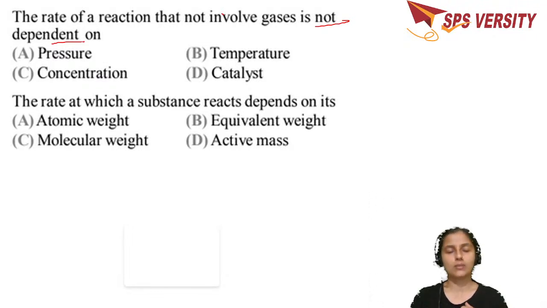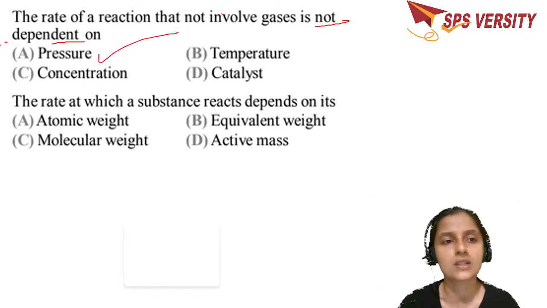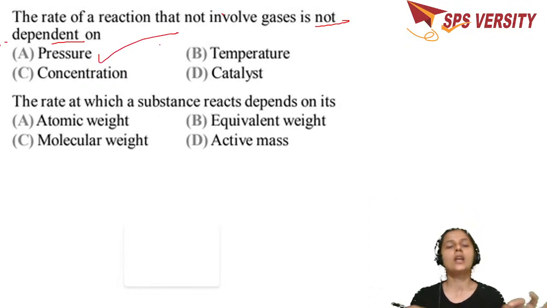For solids you measure the mass, for liquids you measure the concentration, and in both cases, with the addition of the catalyst, the rate of the reaction increases, and with the temperature the rate of the reaction is going to increase. But since solids and liquids are less compressible by the application of pressure, they do not depend on the pressure. That would be the right answer.